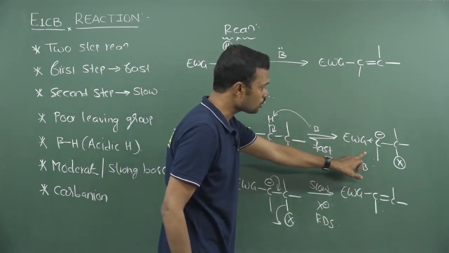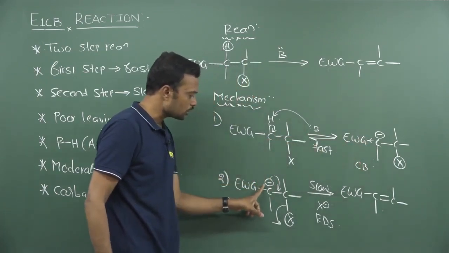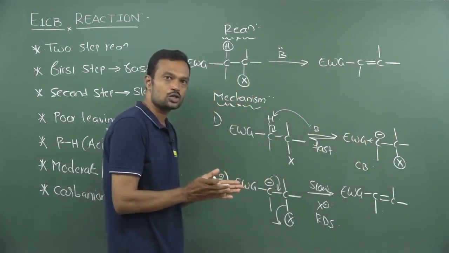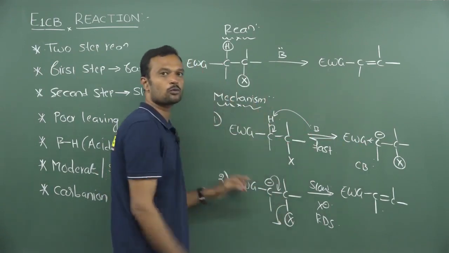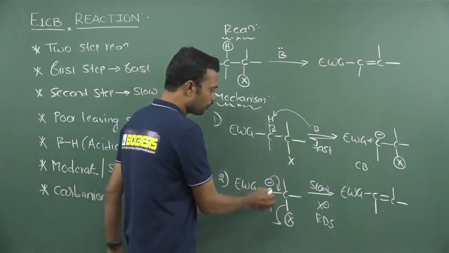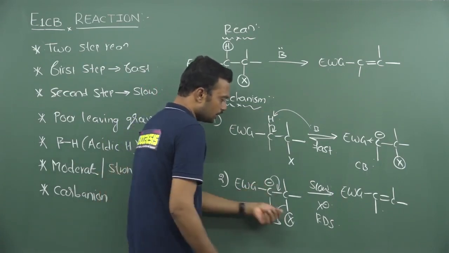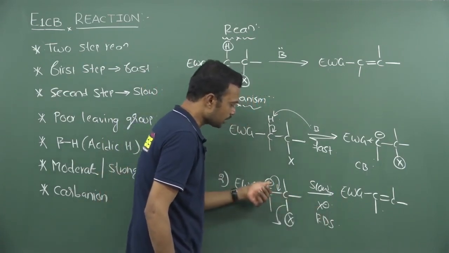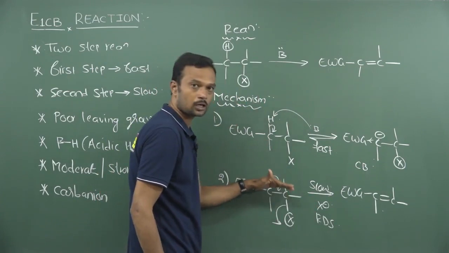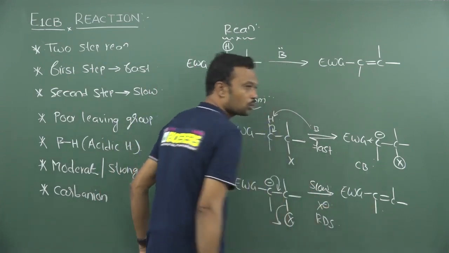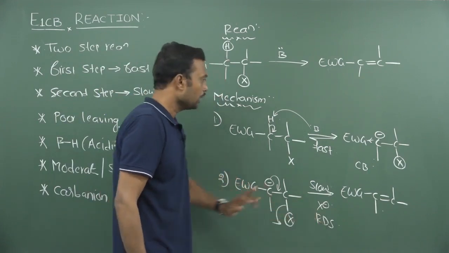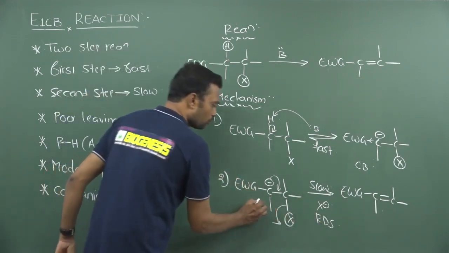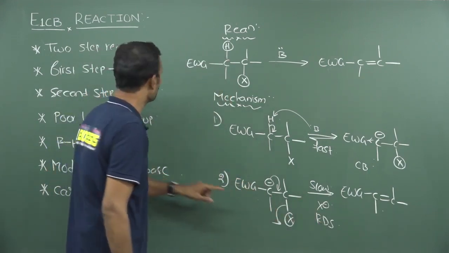After formation of this conjugate base, the anion has a tendency to use that negative charge on the adjacent carbon, and X is removed in the form of a leaving group. Finally, X is removed as X minus, and this negative charge stabilizes the adjacent carbon-carbon double bond. Finally, you get a double bond over here. Definitely an electron withdrawing group is required in this one. So in the rate determining step, only one molecule is involved, that's why it is called unimolecular.